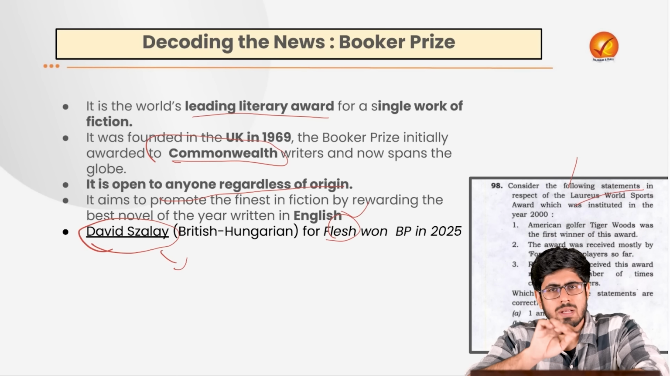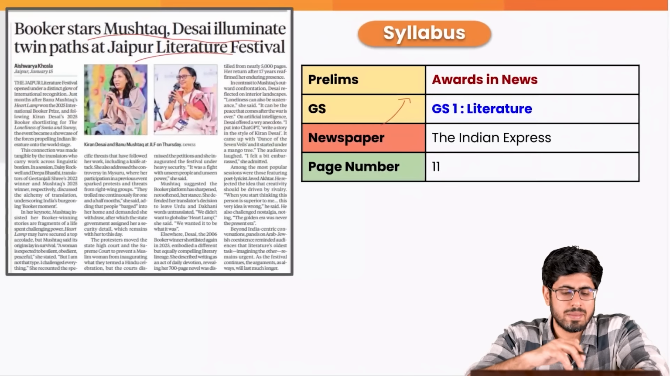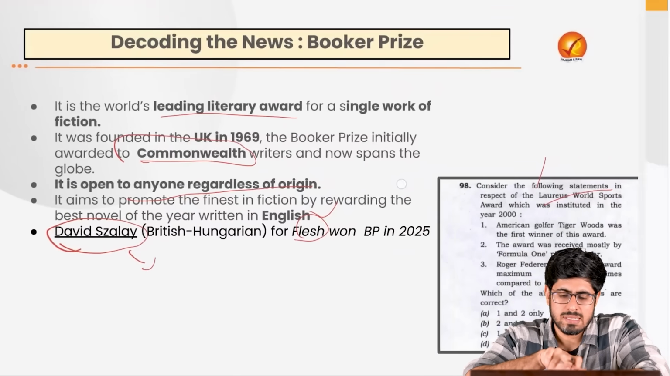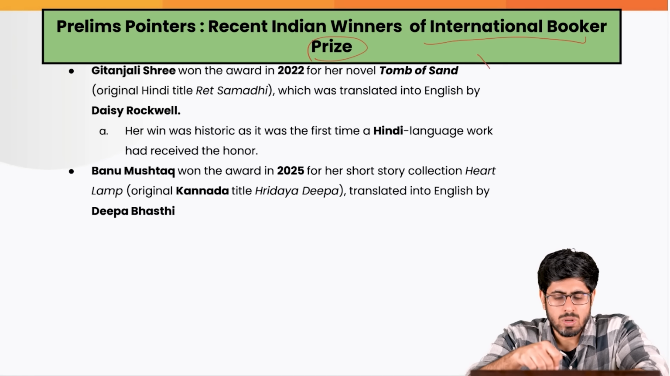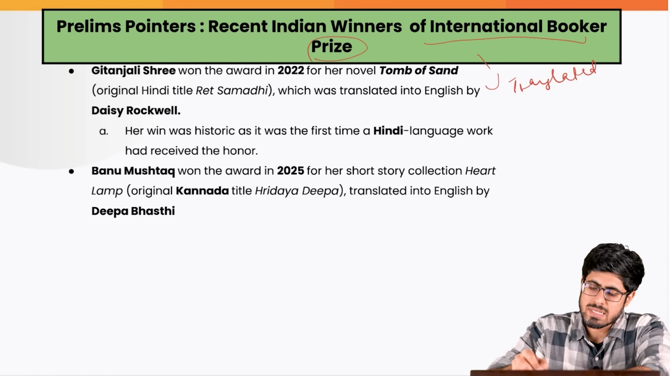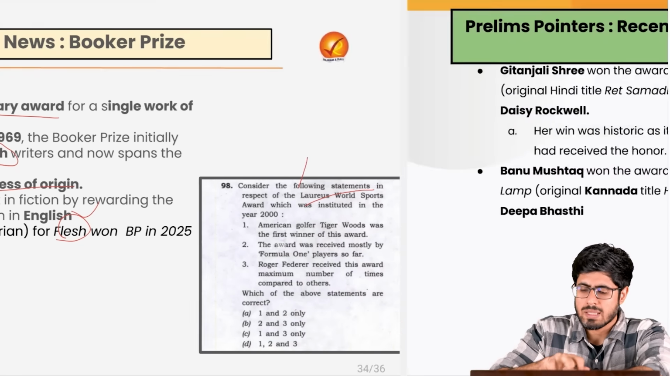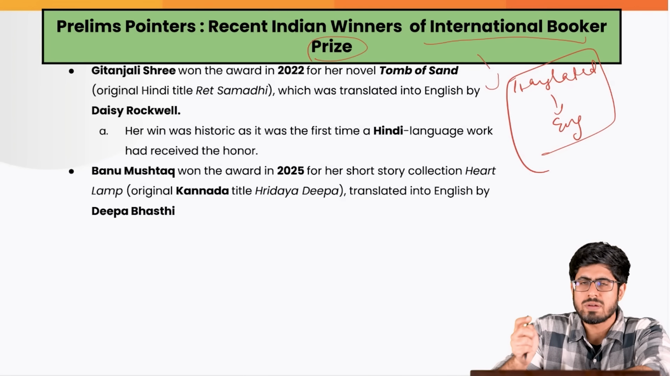But there is a different award, known as the International Booker Prize, and that is what we are primarily concerned with here, because Mrs. Banu Mushtaq, who is an Indian from Karnataka, has been awarded this International Booker Prize. What is this prize? It is awarded for literature written in any other language but translated into English. While the Booker Prize is given to one person, the International Booker Prize is given to 2 persons: the original author and the translator.